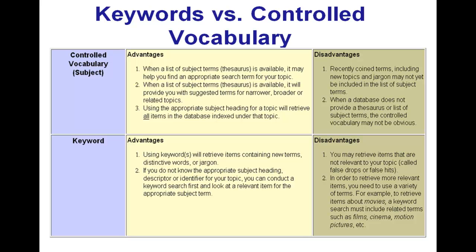But then again, as an advantage for controlled vocabulary, as I just mentioned before, once you've gone in and done a keyword search, you can then go into the record and click on the suggested subject terms, and that will help you focus your search. Anyway, I think you'll see that there's a big difference between keyword and subject searching, but both are useful and both should be employed when you're trying to tease out good research results.